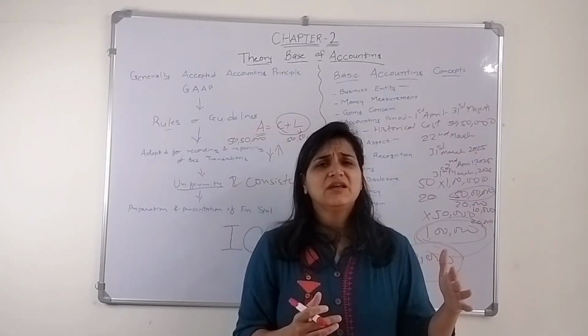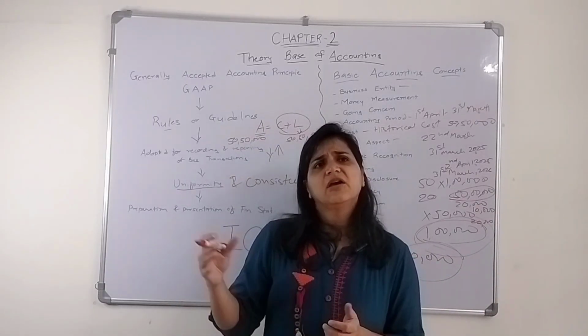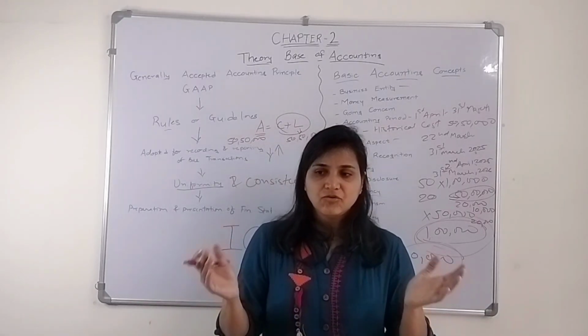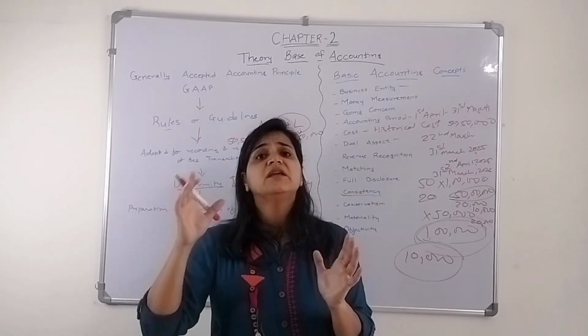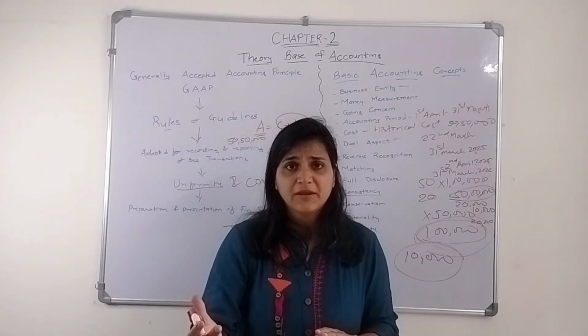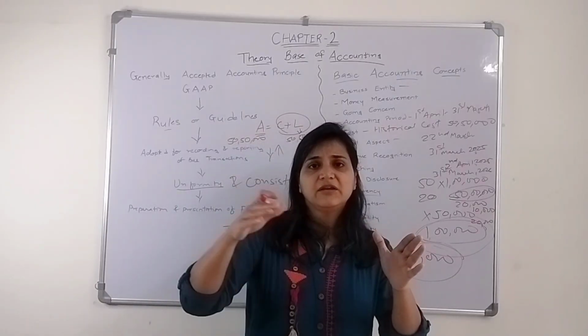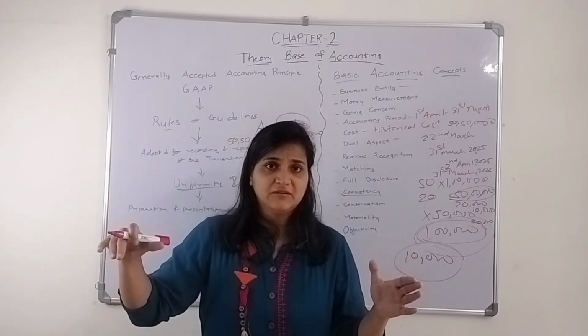A company can't say, today I feel like I'll charge straight line method, and after some time, I'll charge it at written down value method. It doesn't happen like that. You have to be consistent, unless there is such a need wherein you have to change the method of depreciation, then you can. But otherwise you can't keep on changing your method of depreciation every period.